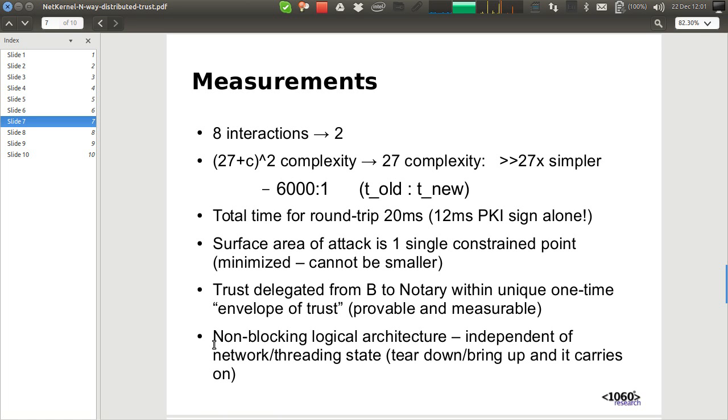And then finally, the entire architecture is non-blocking. These aren't physical threaded network connections that we're talking about. These are logical resource requests between these distributed spaces. They're completely independent of threads, and they're completely independent of network connectivity. So in fact, we can completely tear down the network whilst the transaction is ongoing, put the network back, and the transaction will continue without any loss of service. That's the conclusion.